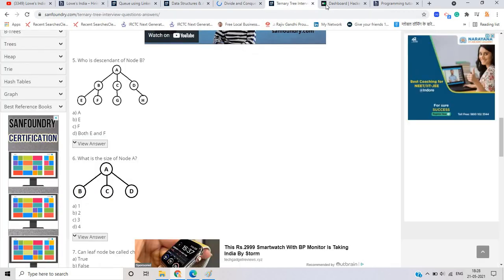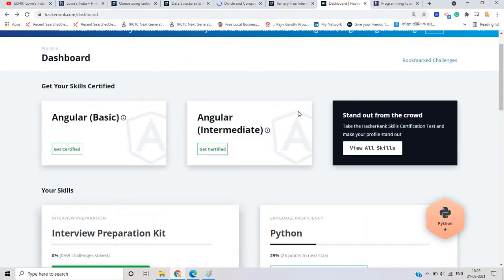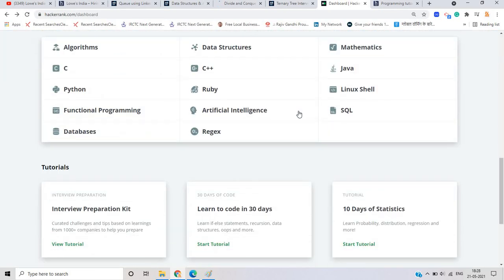If I talk about the programming section, there are two programming questions, and the package is 19 LPA, so definitely the level is moderate plus, medium plus high. I think the level is not easy in that round 1.